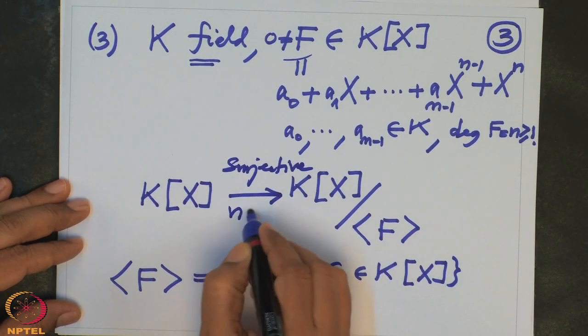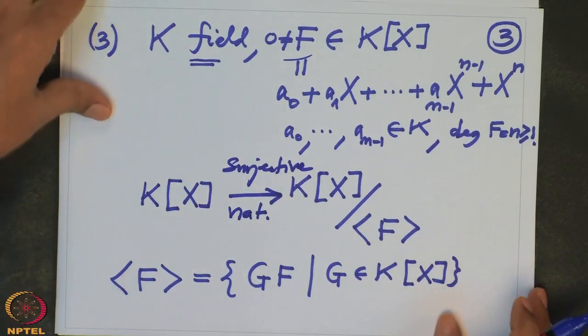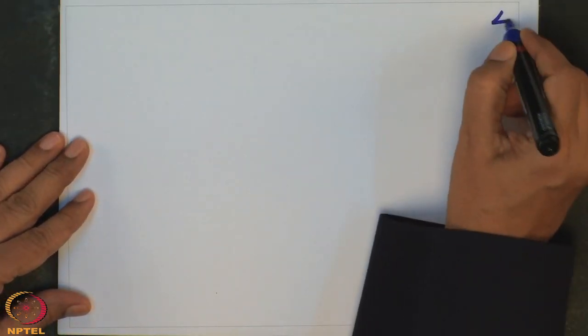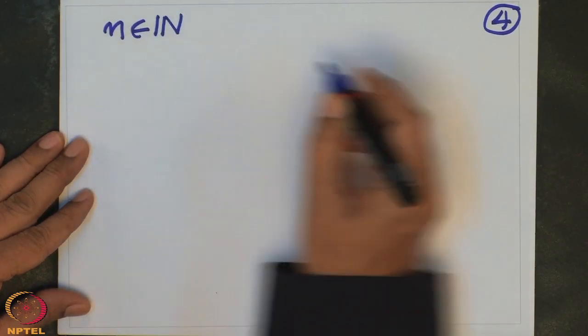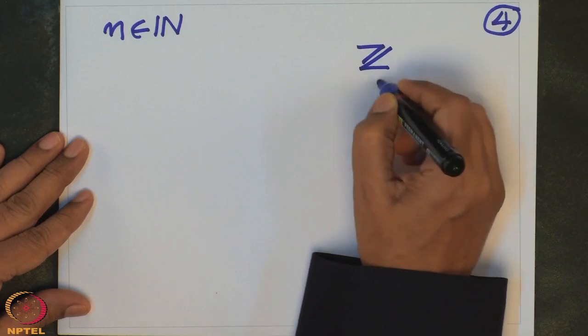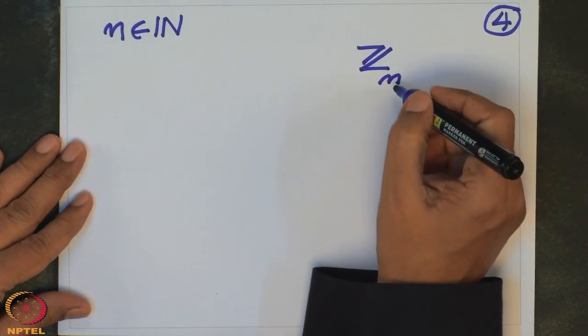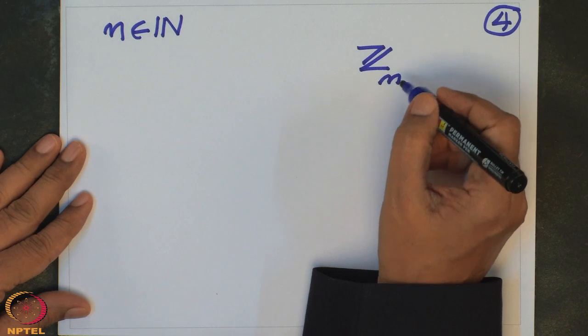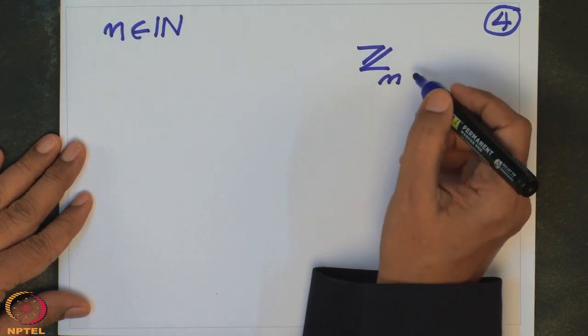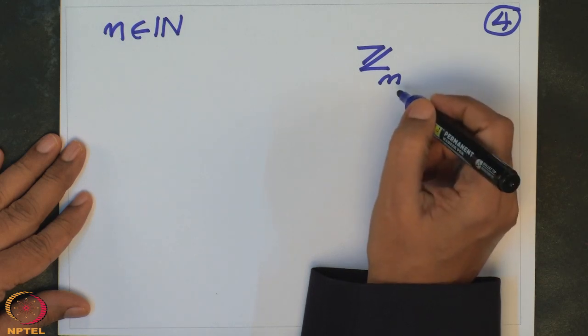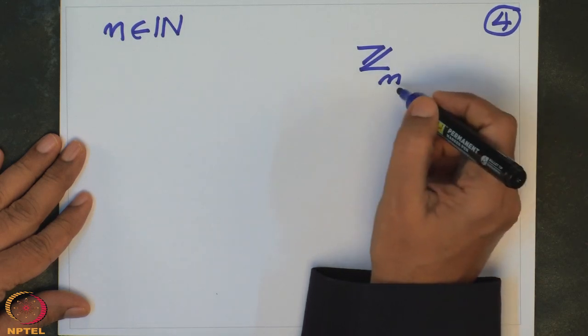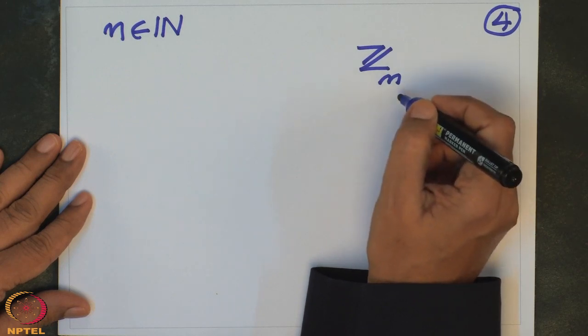So, this is a natural map. I just want to remind you that this is similar to what we have studied for integers. Given any natural number n, we have defined Z modulo n. From the usual addition and multiplication, we have defined two operations, addition modulo n and multiplication modulo n, which made it a ring. They are defined such that when the difference of the integers is divisible by n, then they are equal.